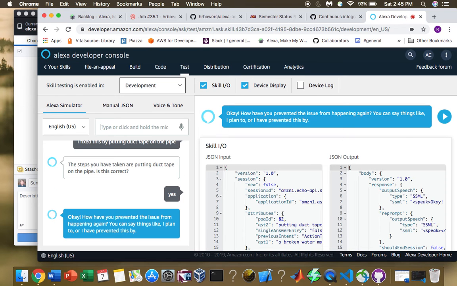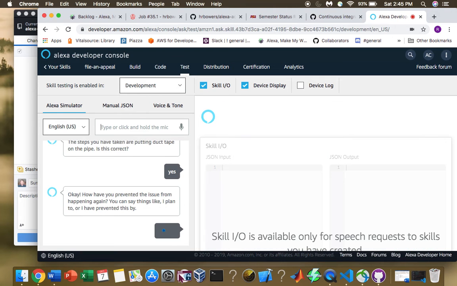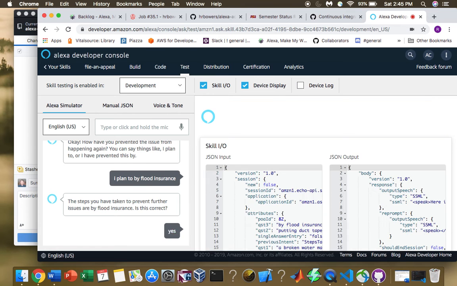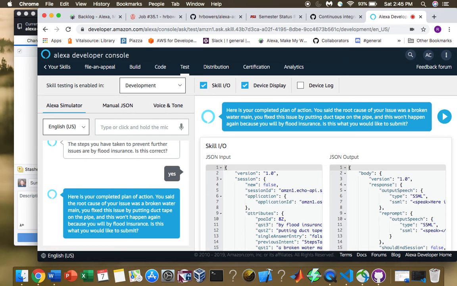Okay. How have you prevented the issue from happening again? You can say things like, I plan to, or I have prevented this by. I don't know. I plan to buy flood insurance. The steps you have taken to prevent further issues are buy flood insurance. Is this correct? Yes. Here is your completed plan of action.